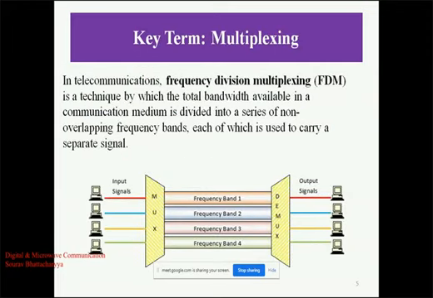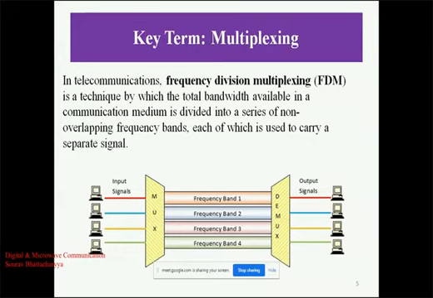So see, in frequency division multiplexing, we divide the total bandwidth into several logical, non-overlapping frequency bands. Here 1, 2, 3, 4, four input signals are there, and at the output also there are 4 signals. So what is the basic principle of the mux? Actually this mux selects the input channel whose frequency band is going to transmit.